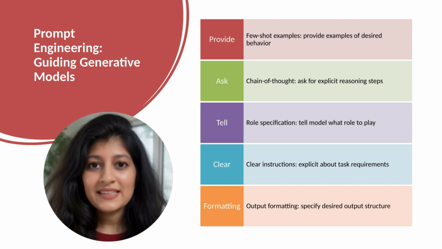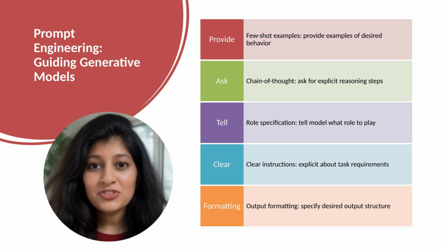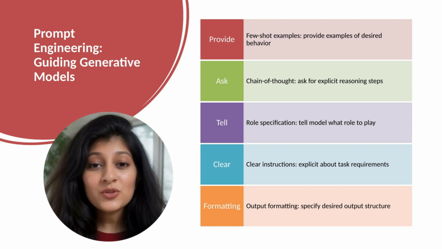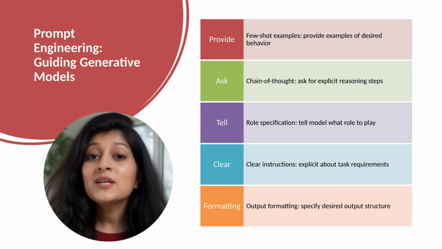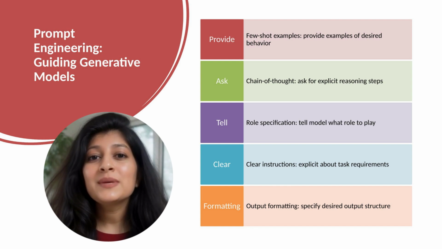Role specification. Tell the model what role to play. You are a helpful assistant. You are a programming expert. The role shapes responses. More specific roles often elicit better outputs. Clear instructions. Be explicit about requirements. What should the model do? What constraints exist? Should it ask clarifying questions? Explicit instructions reduce misinterpretation.